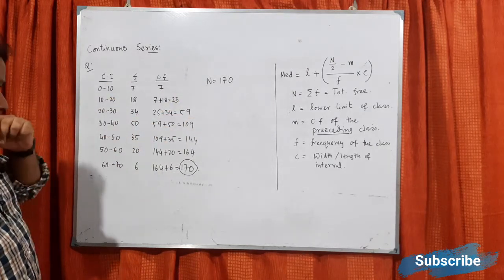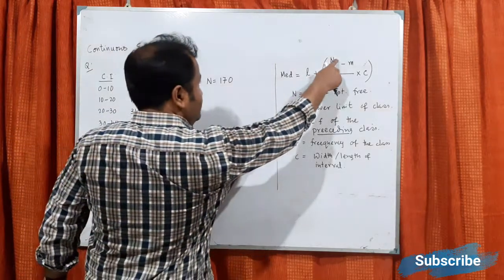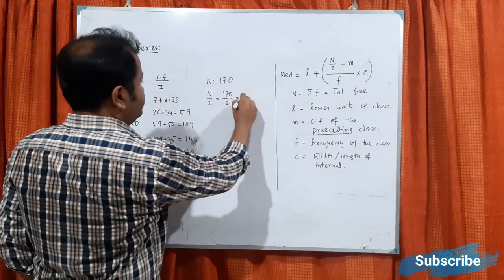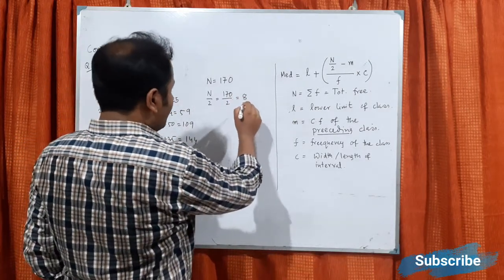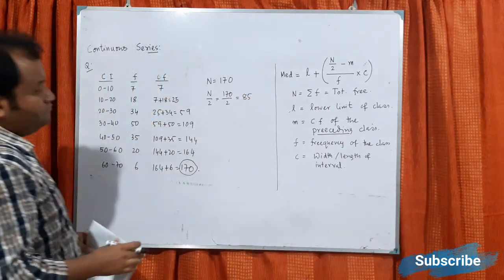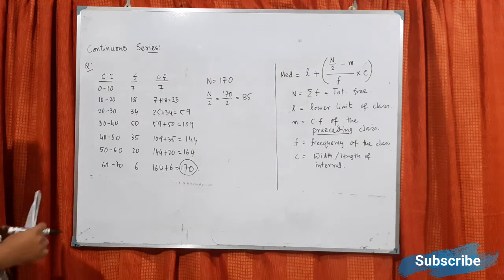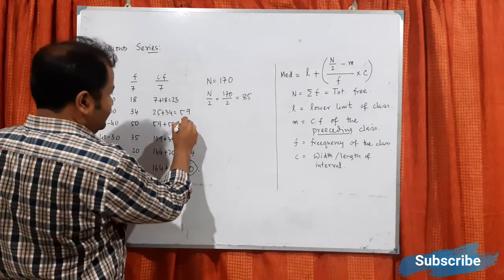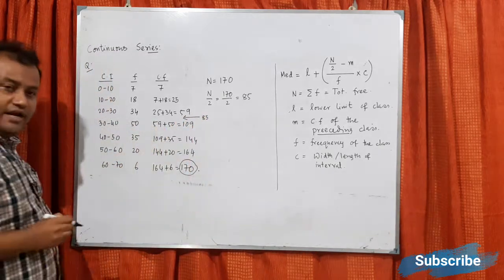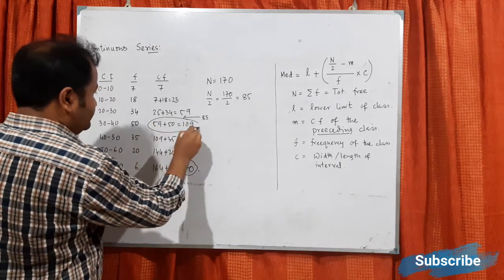Now n by 2 means 85. Okay. Now 85 lies between where? 85 lies between 59 and 109. So now you consider this 109.